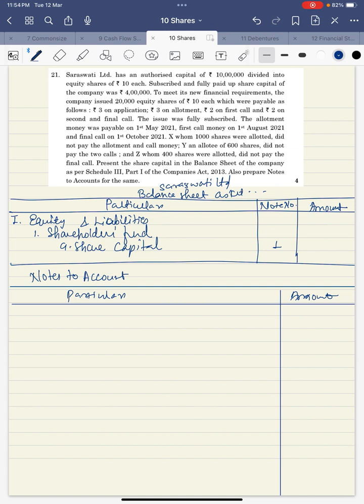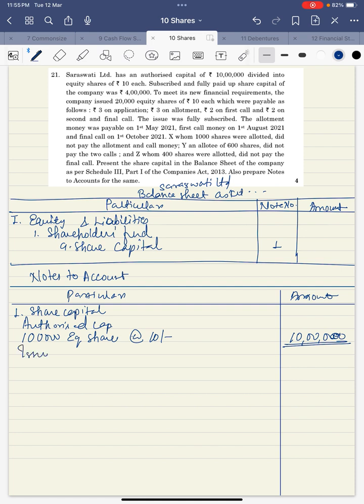Okay, so first thing I need to write here is note number 1, share capital. The first thing I'll write is authorized capital. How much is authorized capital? 10 lakh is given. This is rupees. Remove one 0 because face value is 10. If you divide by 10, you'll get the number of shares authorized. So this is 1 lakh equity shares at the rate 10 each, that is 10 lakh rupees. Double underline it because this is not received.